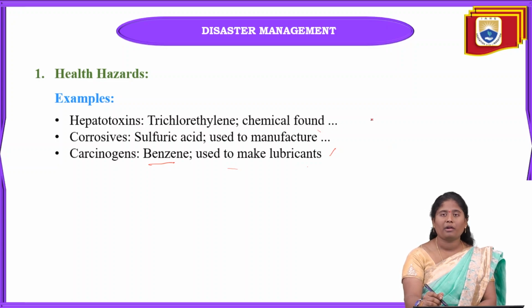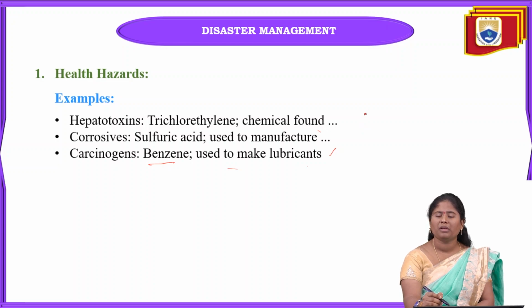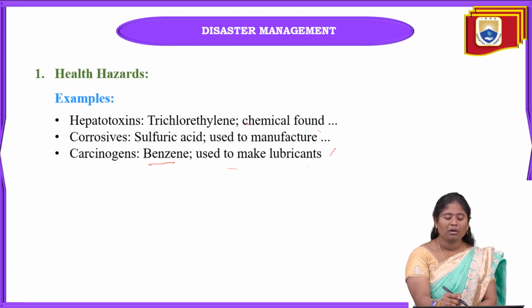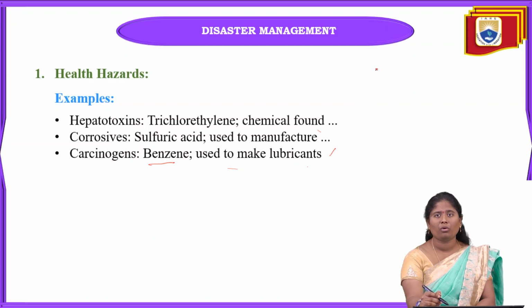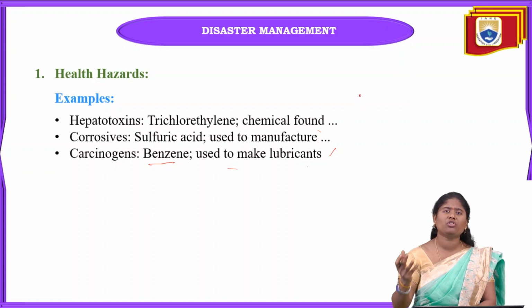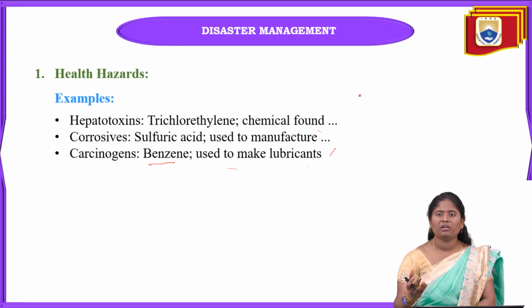Next is corrosives, for example sulfuric acid, which is used for manufacturing some other materials. Next is hepatotoxins, and one example is trichloroethylene. Trichloroethylene is very hazardous to the human body, because it is one of the main dangerous chemicals found in our body sometimes. Consumption of this hepatotoxin can make it poisonous to the human body.